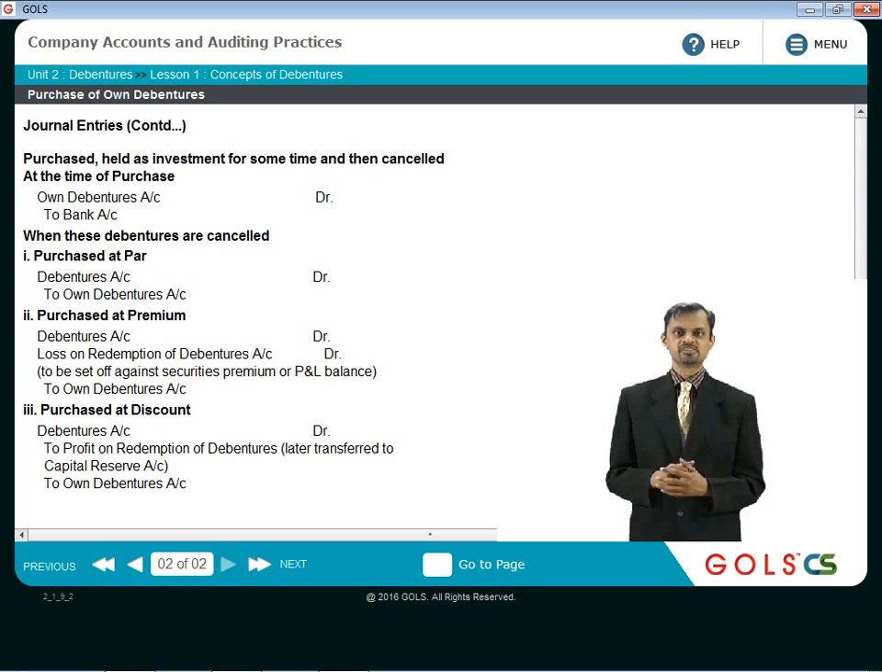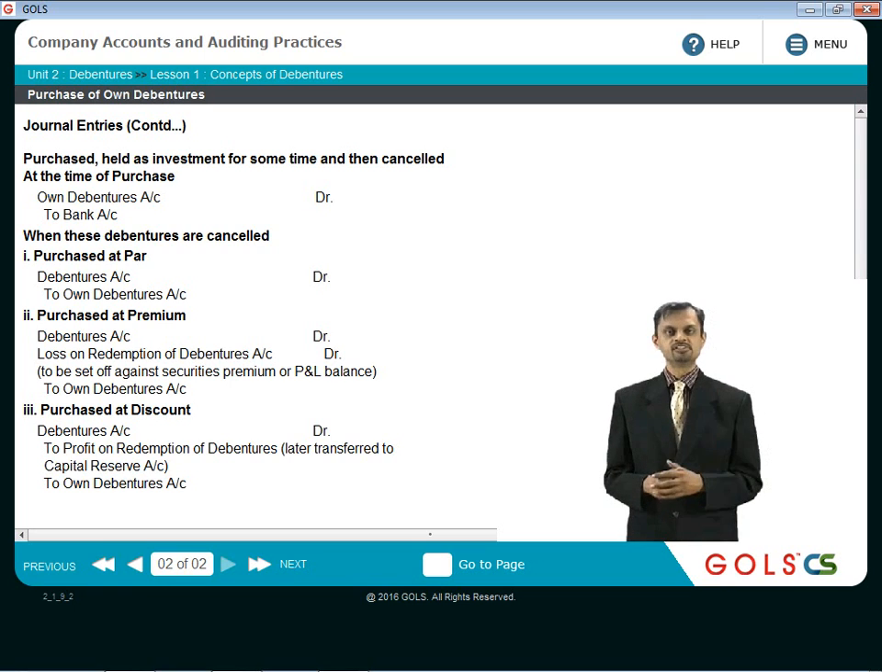Suppose these debentures were purchased at premium, so that means in the first entry, that is own debentures account debit to bank account, it was higher than face value. So then your own debentures account is having, for example, if the face value is 100 rupees and these are purchased at 120, a debit balance of 120.